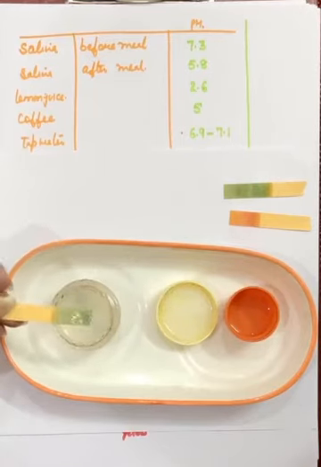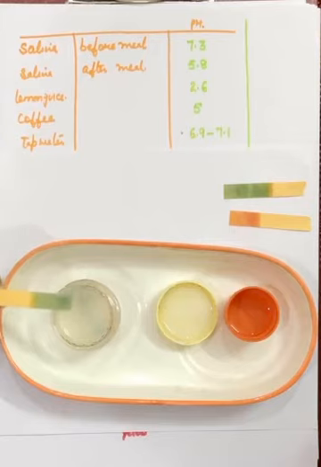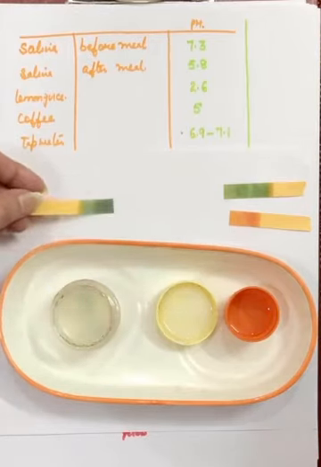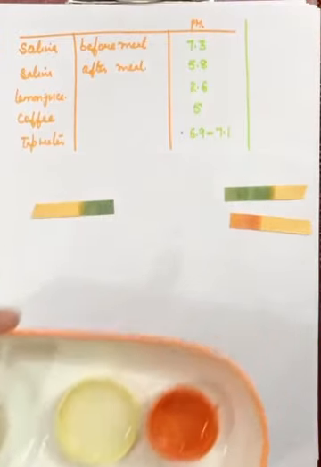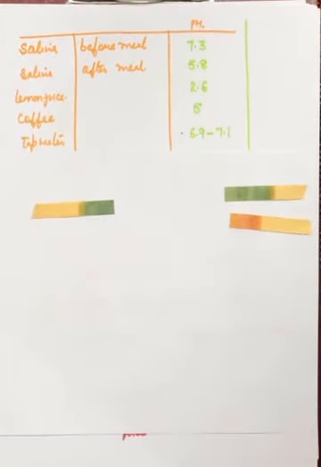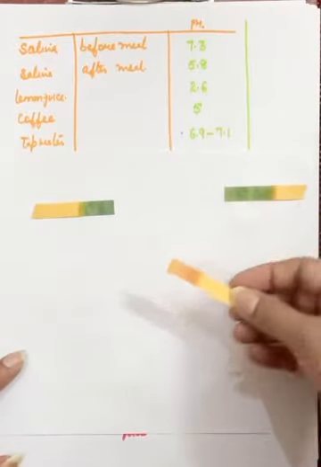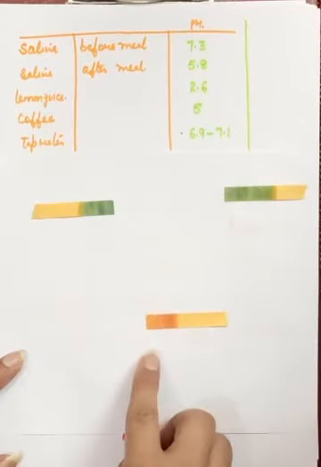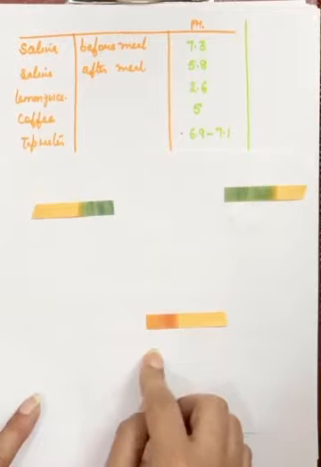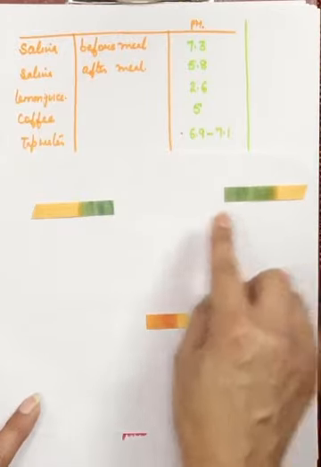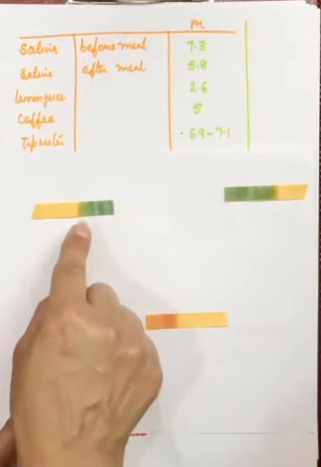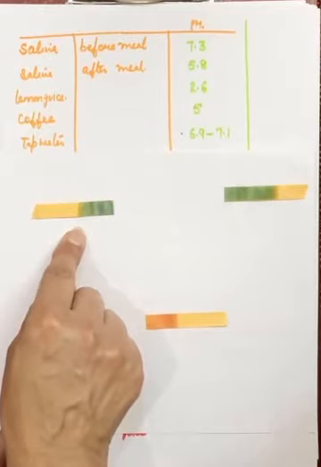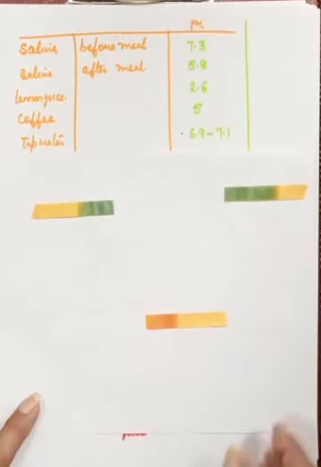I don't know whether you will be able to see or not, but there is a blue color. See, you can see the blue color is coming on this. I hope now it is clear how we'll come to know whether this is a strong acid or a weak acid. See, this is the light red color we are getting. So we can say that vinegar is a weak acid. This is green color, sodium bicarbonate, and this one is a little darker shade. So we can say the soap solution is actually a strong base as compared to the baking soda.